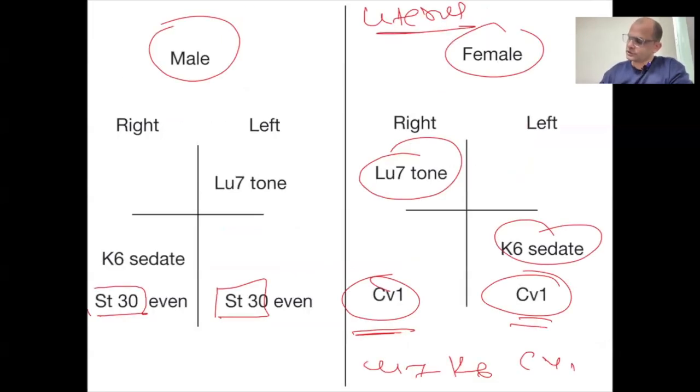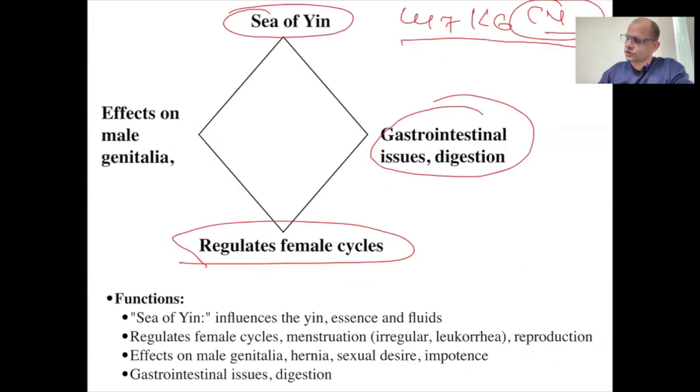So let's see here. CV1 for the female and stomach 30 for male. So you want to work for the female cycle. Lung 7, kidney 6, CV1.